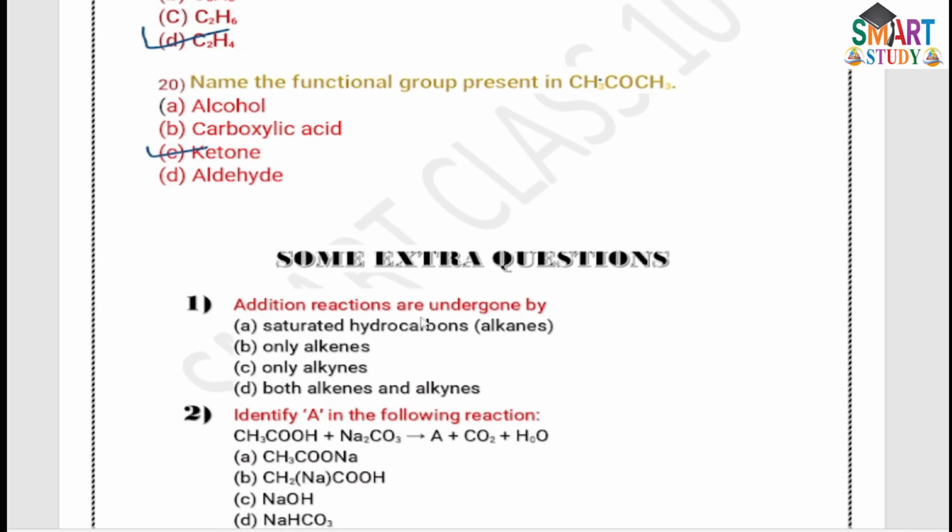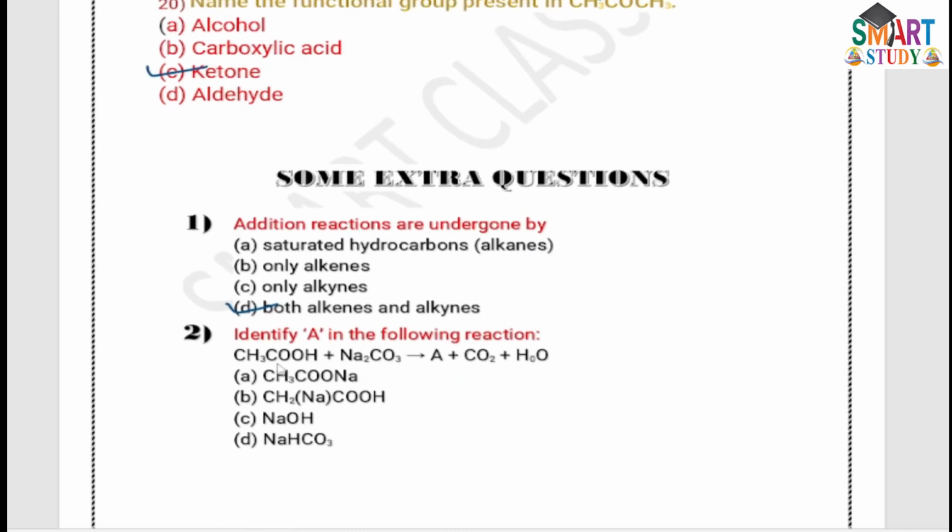First: the addition reaction is undergone by which compounds. Addition reaction is a reaction by which unsaturated compounds become saturated. Unsaturated ones are alkenes or alkynes, and saturated ones are alkanes only. It means the option is D, which consists of alkenes and alkynes. It is correct.